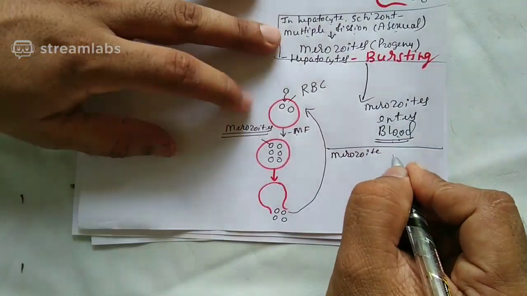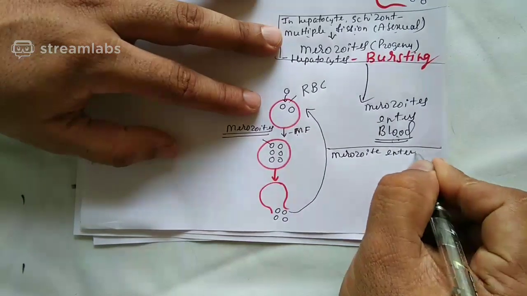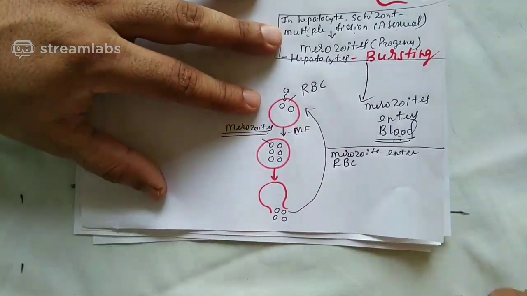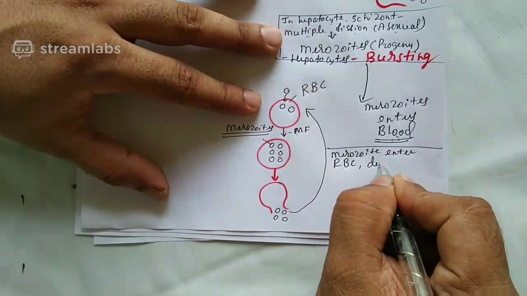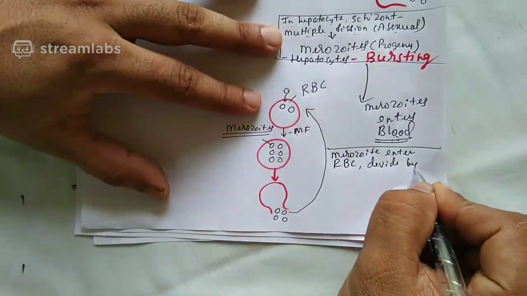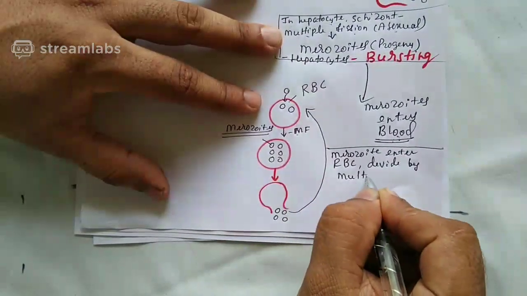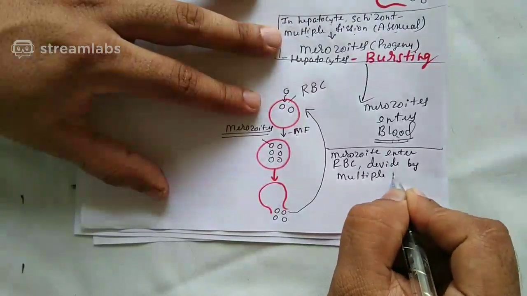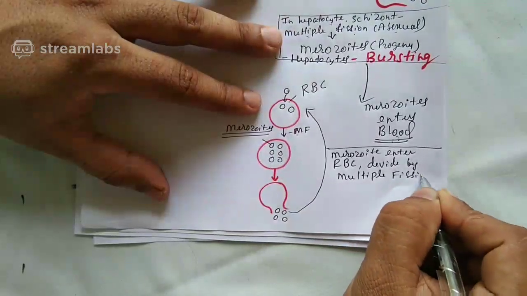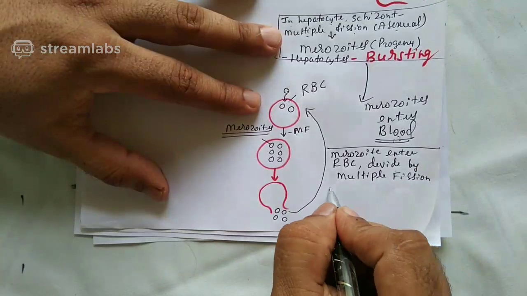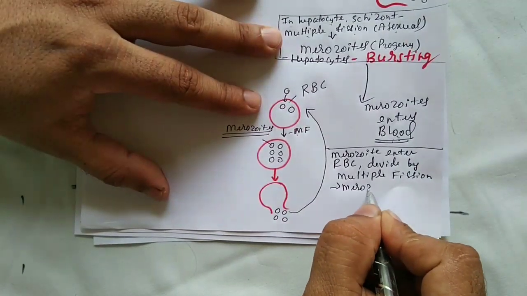The merozoite enters the red blood corpuscle, divides by multiple fission, and once again becomes merozoite.